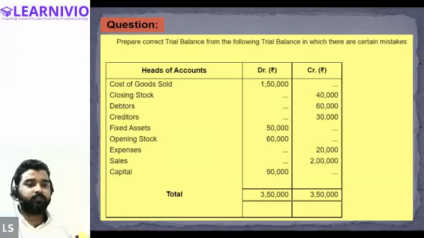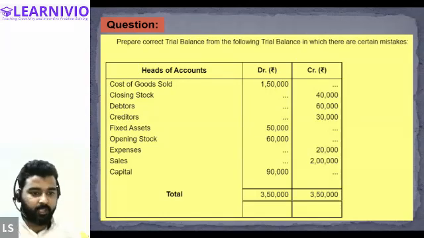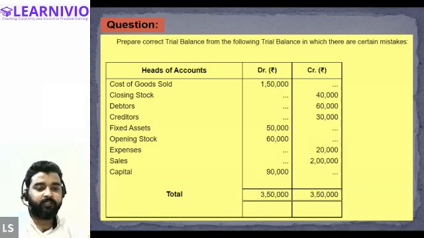Balance, right? So therefore, this will be recorded in the debit column only. So this is already recorded in the debit column, so this is correct. Now, I am very much sure that everybody has committed this one mistake in this question. Let me show you what the mistake in the question will be.